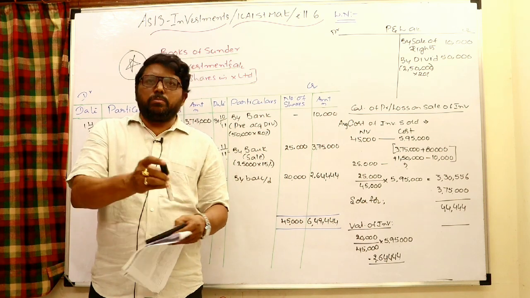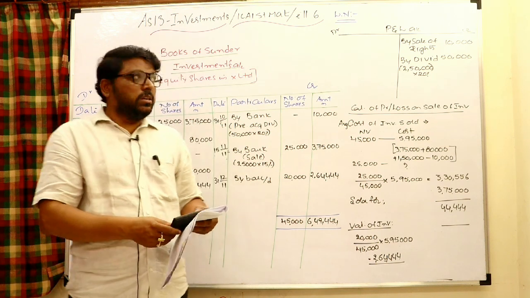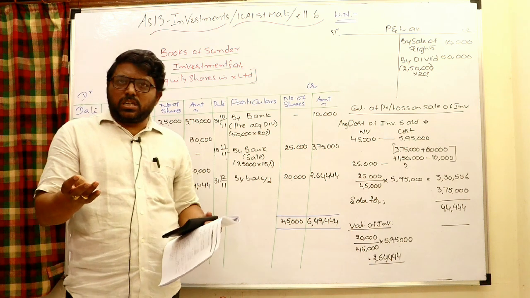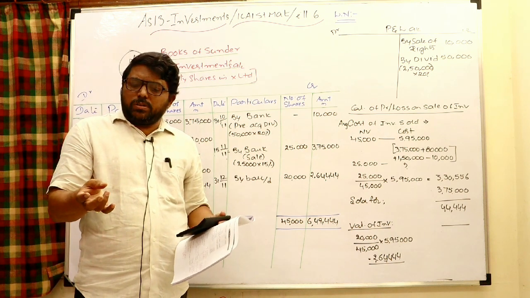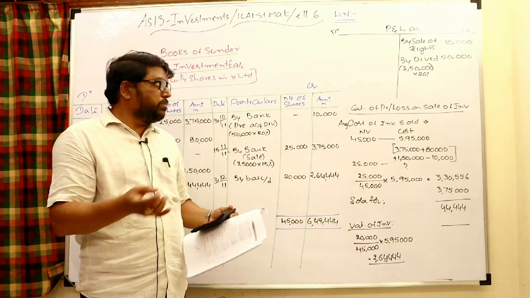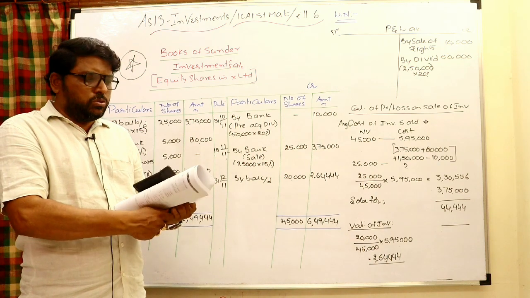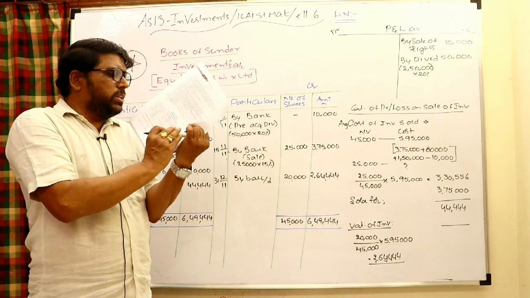This is a very, very important problem as far as equity shares and variable income are concerned. Why? Because bonus shares are there, right shares are there. Out of them, some right shares are purchased, some of the rights are sold as revenue income, and sale of investments is there, pre- and post-acquisition dividend is there. Of course, all the points are here.